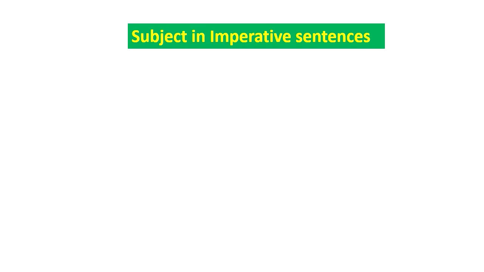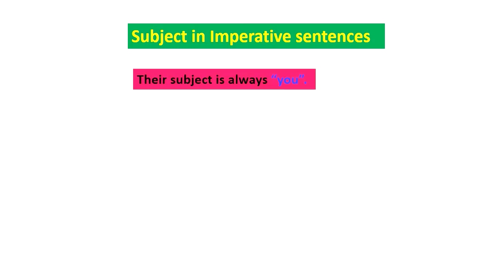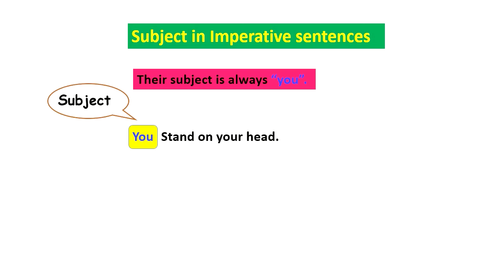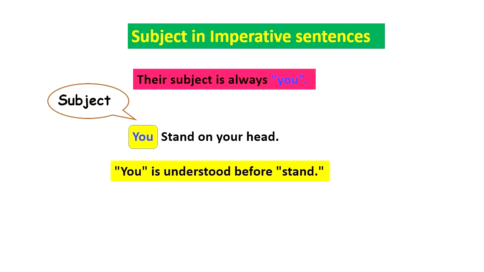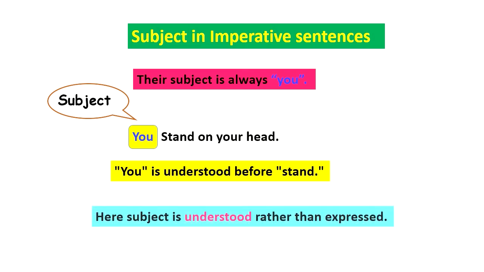Subject in imperative sentences. Imperative sentences are those sentences that give command or order. Their subject is always you. For example, stand on your head. Here, you is hidden and it is the subject of this sentence. You is understood before stand. Here, subject is understood rather than expressed.